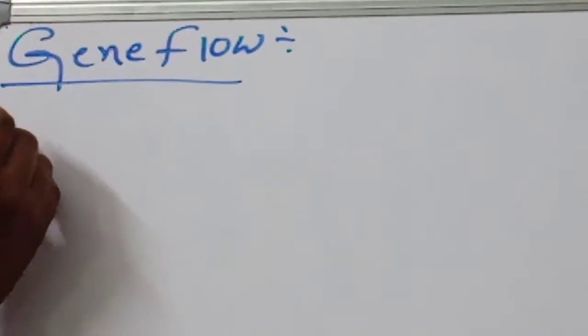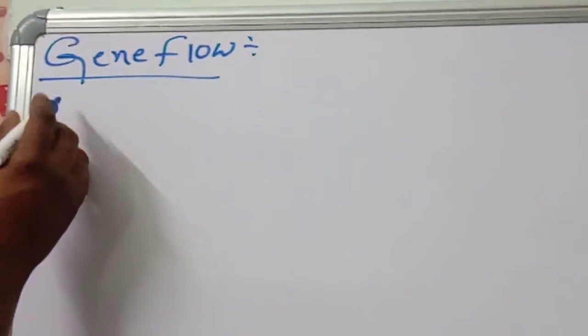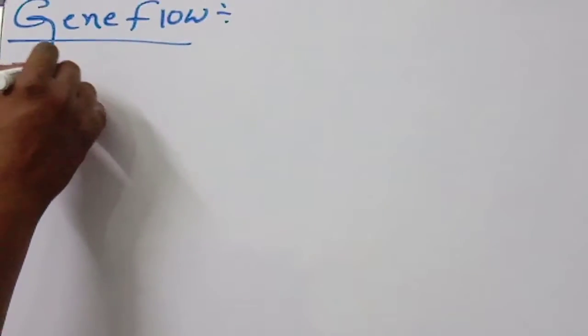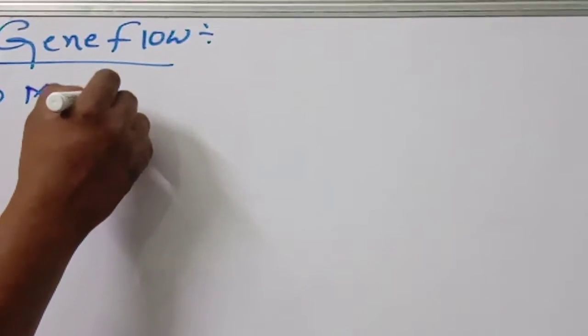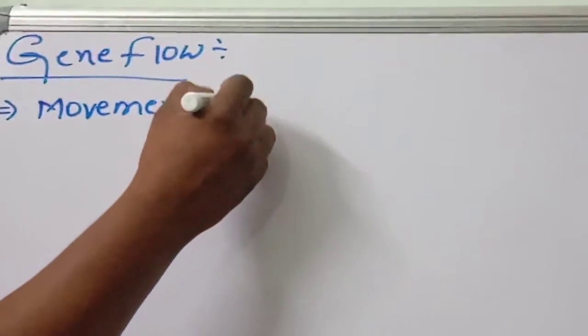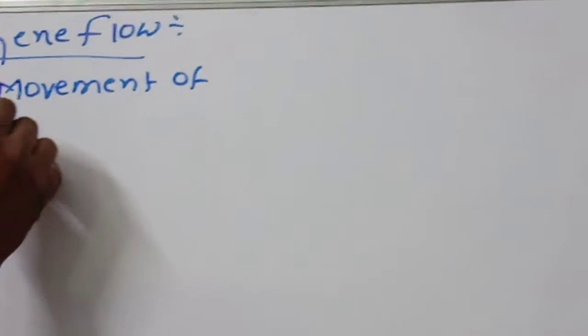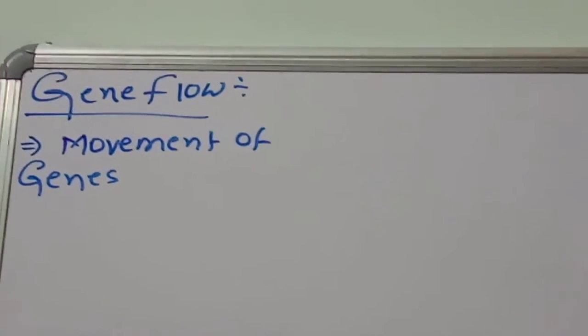Good morning, children. We are continuing with the next class topic, that is gene flow. What is called gene flow? Yesterday we discussed stabilizing, directional, and disruptive selection. Now we are discussing gene flow. Observe very carefully, children. Movement of the genes. What is called? Movement of genes, through gametes.